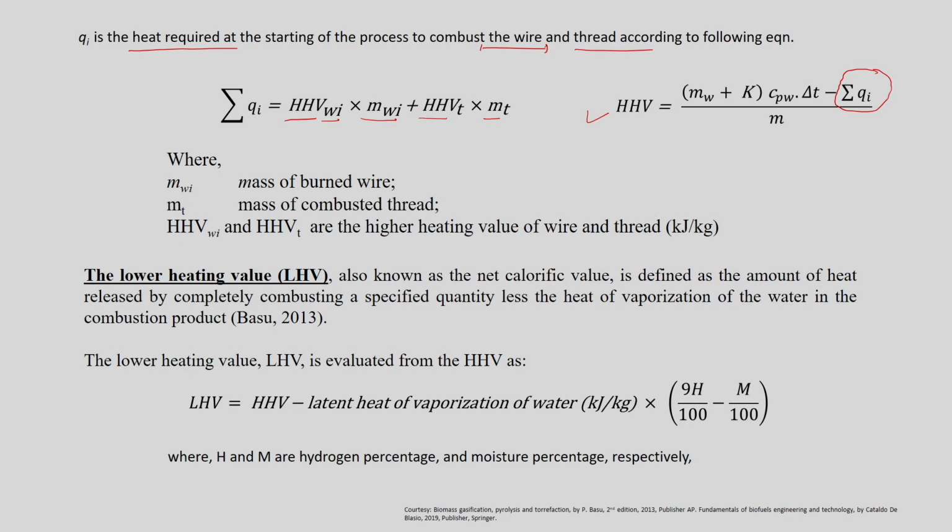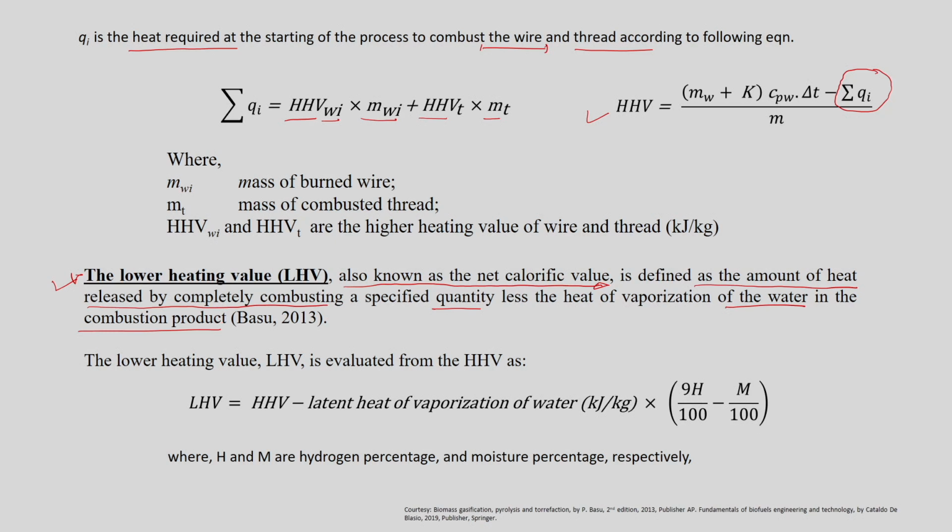Once we estimate this HHV value, there is also one other term, called the lower heating value, which is similar to the HHV. The only difference is that in this case it is termed the net calorific value of a sample, or the fuel, and it is defined as the amount of heat released by completely combusting a specified quantity of a sample, and it is less than the HHV by the latent heat of vaporization of water in the combustion product. So now, why is it so?